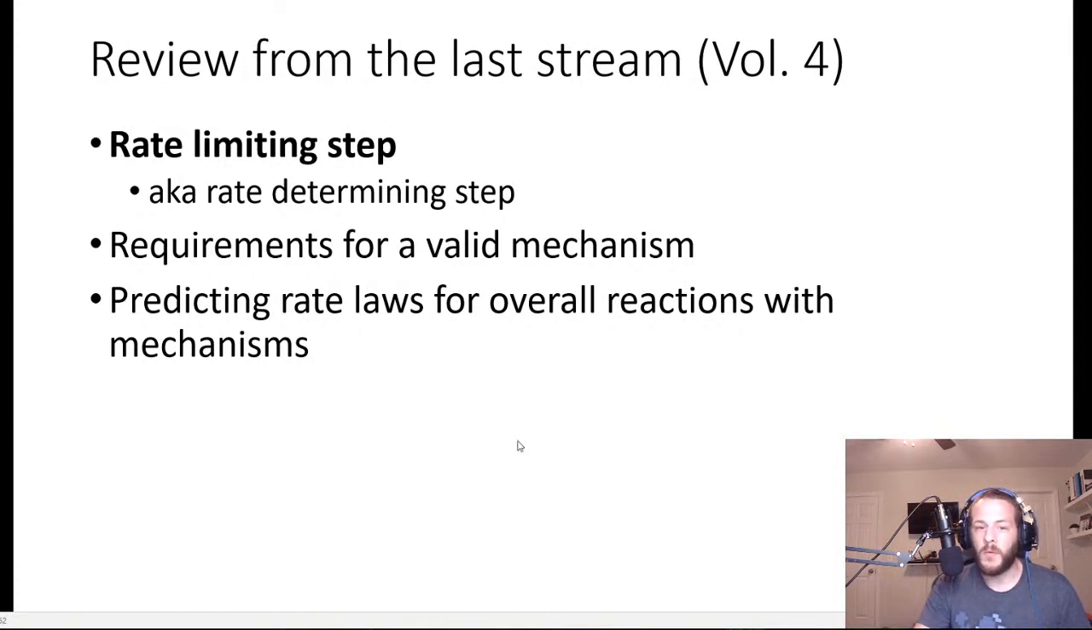And then the last thing we did was to go through a couple of practice problems where we predicted the rate laws for an overall chemical reaction using a proposed mechanism. Okay, so that sums up the review for volume 4.